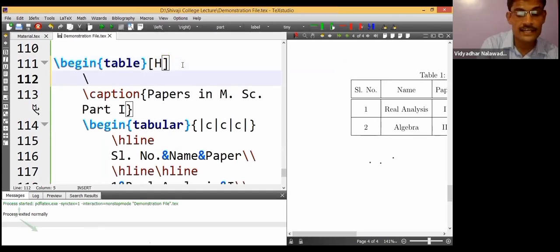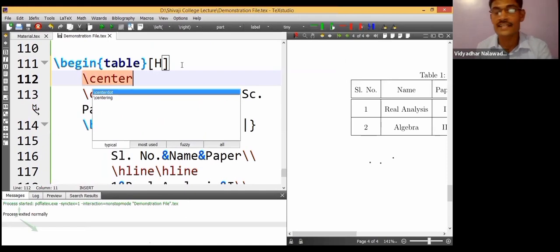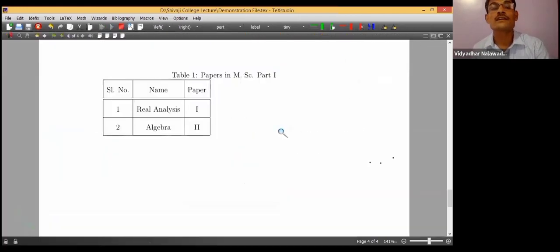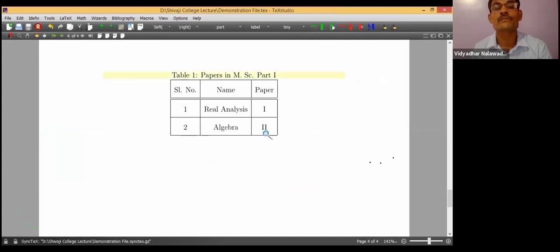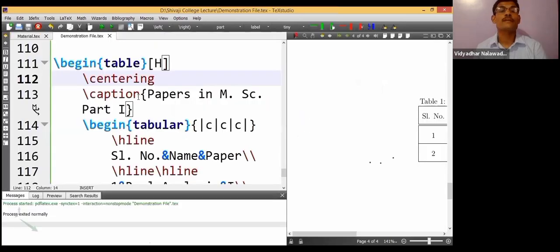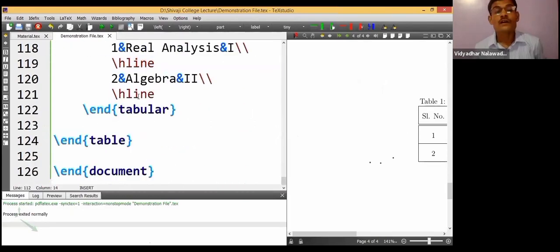So it is appearing like this. We want a center alignment for that. Begin, backslash centering, begin centering. The table will appear at the center place of the page. Yes, Papers in MSc Mathematics Part 1. Okay, so this is the small introduction to the table.